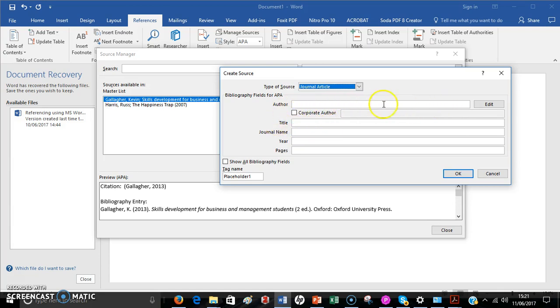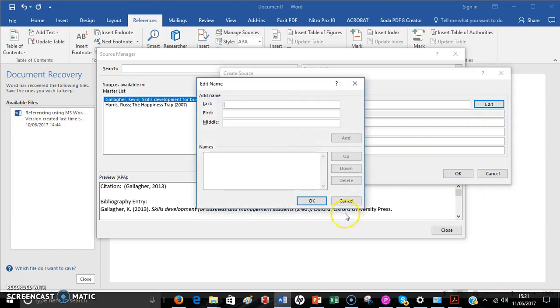Now I want to do the full author. I don't like all of that, so I just put the edit on and it brings everything up. So this person here is my namesake, Gallagher, and it's Martin J. So their first name was Martin. I don't know what the J is, but I just put it in there as J. You don't always need the middle one. Add that. That's okay.